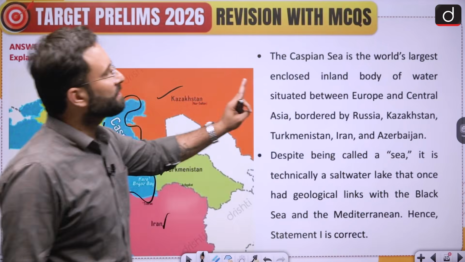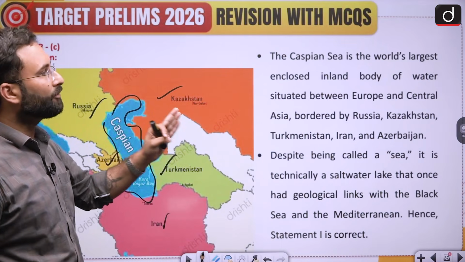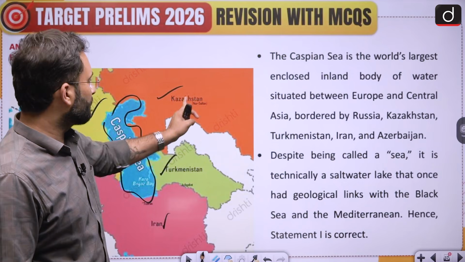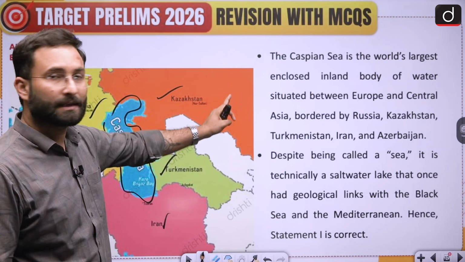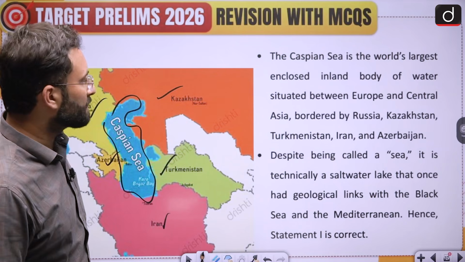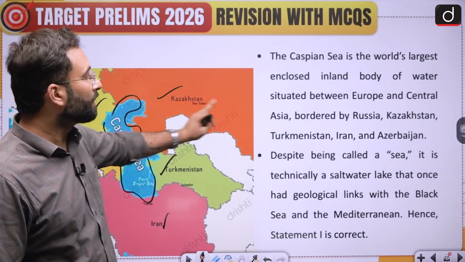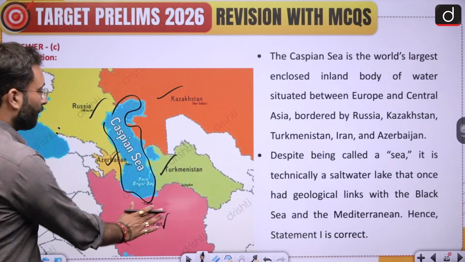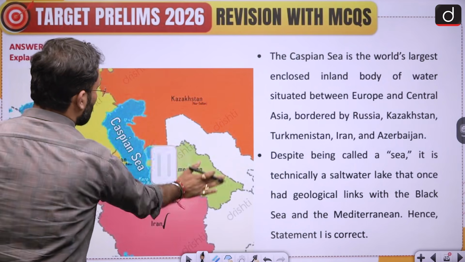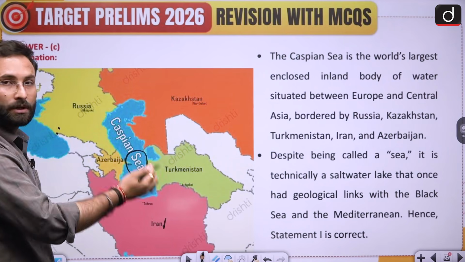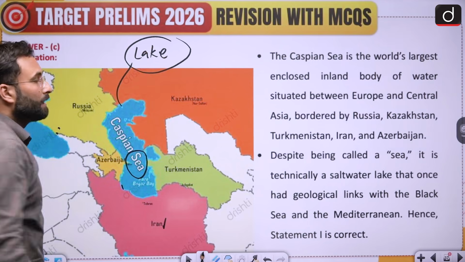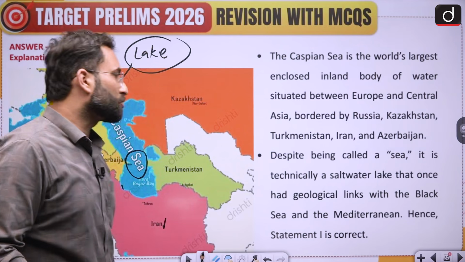Now here you can see the Caspian Sea is the world's largest enclosed inland body of water situated between Europe and Central Asia. Since we are talking about this particular side, that is Asia, and this side is basically Europe. Okay. Now here you can say despite being called a sea, obviously this is a misnomer. It is called a sea, but it is not a sea, it is a lake. Okay, that you should remember. Despite being called a sea, it is technically a salt water lake.